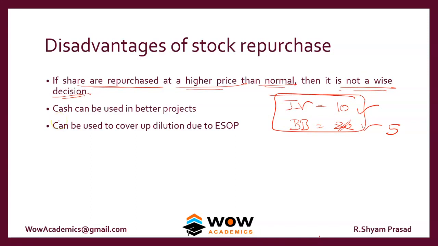Number 2 disadvantage of stock repurchases: cash can be used in better projects. See, the objective of a company is to run their business and not to keep on buying back their shares. So cash should be deployed in growing the business and not in buying back the shares. And stock repurchase can be used to cover up dilution in ESOP. I think this is what we saw earlier.